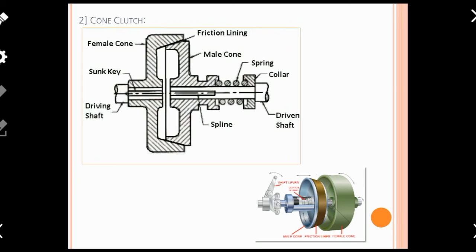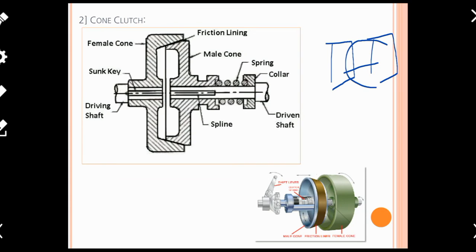Now, one more similar kind of clutch that we are going to discuss here is the cone clutch. Look at the diagram: it looks very similar to the plate clutch, except for one small difference. In the case of the disc clutch, we have one plate, the pressure plate, and the other plate was the clutch plate, and both are engaged in a vertical plane. So this is what happens in the case of the plate clutch.